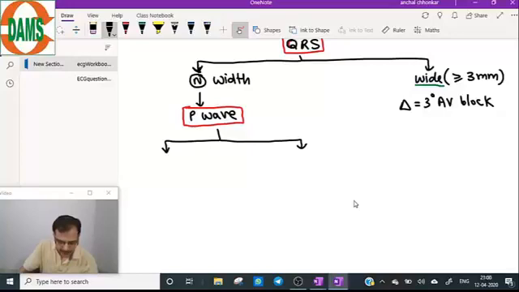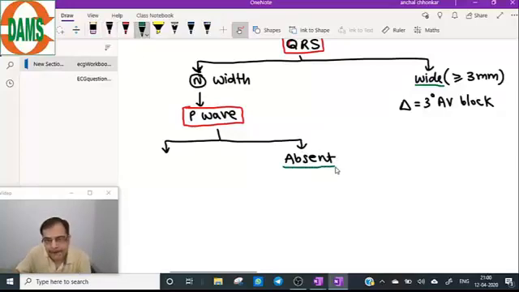Yes, very good. Interval between T and P wave decreases in Mobitz type 1. Yes, it decreases. Now, P wave is absent. So, QRS is normal, P wave is absent, P wave is not seen. So this will make a diagnosis; do not look at anything else.